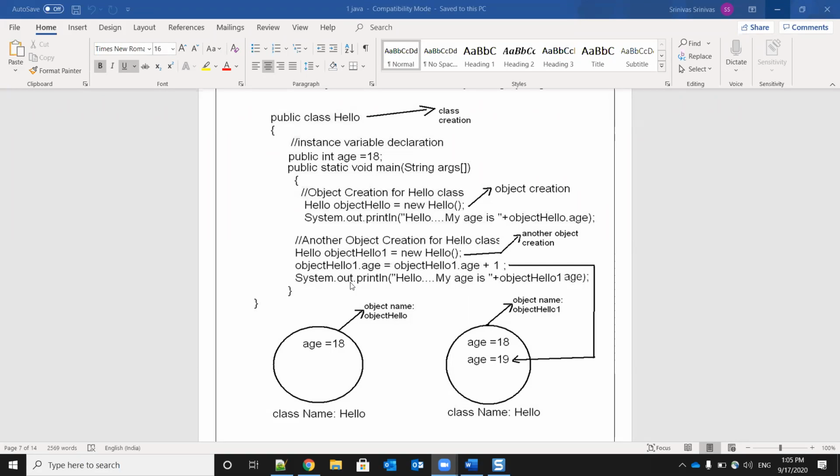Okay. Then we are printing one message: Hello, my age is, then objectHello1 dot age. It is dot age now. So what will be printed here? This 18 got erased actually. 19 is there now. So this 19 will be printed. How will it be printed? Hello, my age is 19. Like that it will be printed.